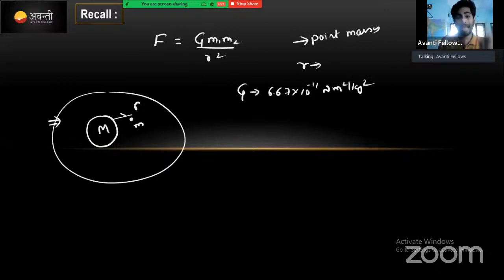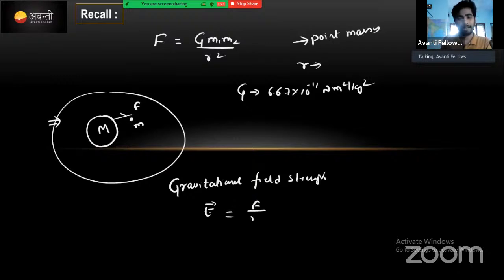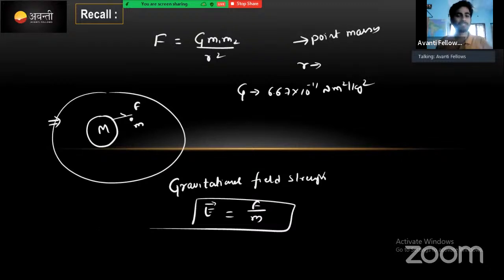How much force will be acting on a unit mass? That is known as the gravitational field strength. We derived it like that: force acting per unit mass is called the gravitational field strength. And we also define one more equation. The force is G capital M small m divided by R square.